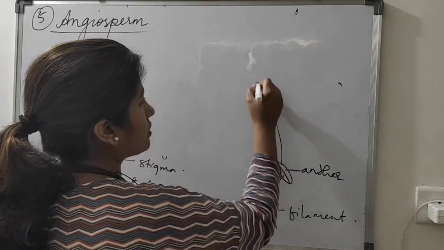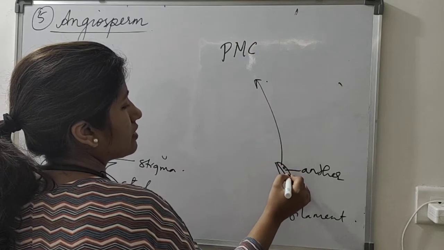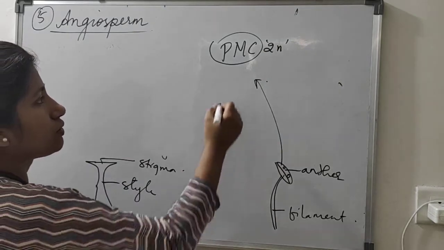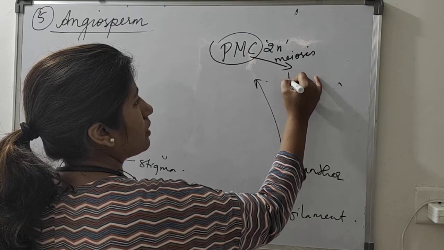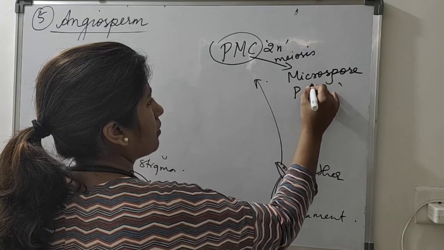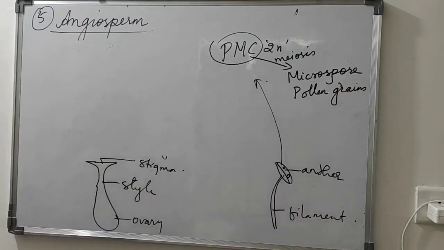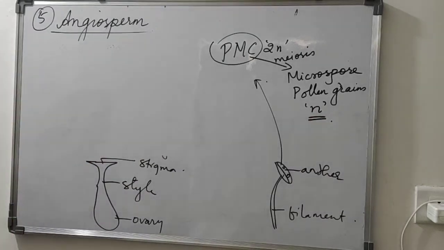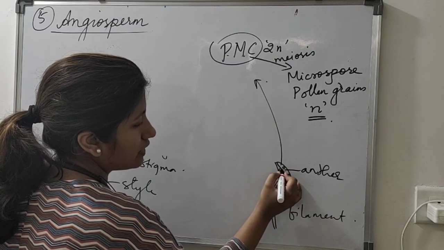Now inside this structure we have the pollen mother cell. Okay, we have cells which are known as pollen mother cells, which are diploid. So what does this pollen mother cell do? They go through meiosis division and produce microspores, or we say pollen grains. And these pollen grains are haploid in nature. PMC stands for pollen mother cell, inside this anther.